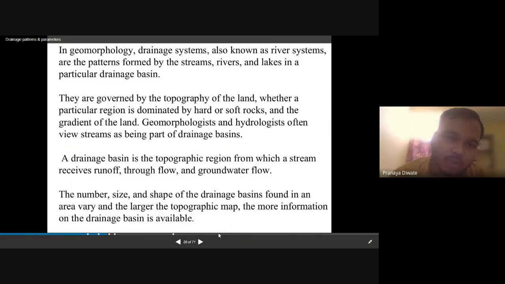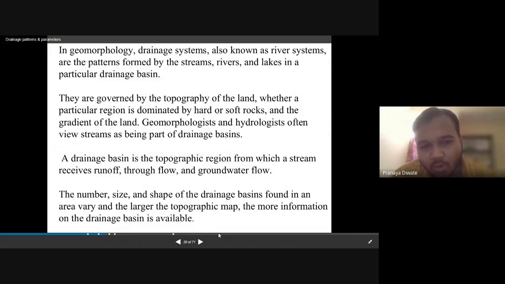In geomorphology, a drainage system, also known as a river system, is the pattern formed by the streams, rivers, and lakes in a particular drainage basin. They are governed by the topography of the land, whether the particular region is dominated by hard or soft rocks, and the gradient of the land.